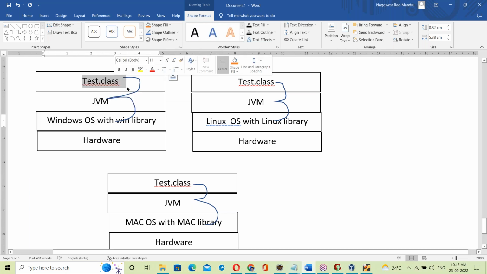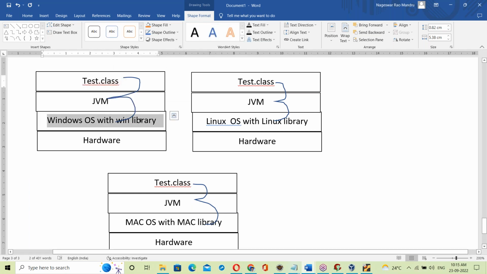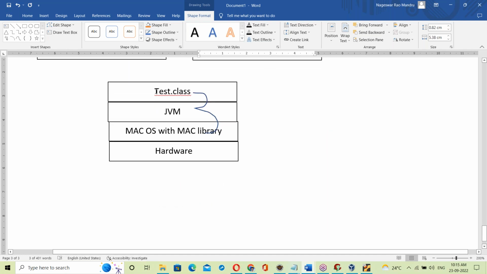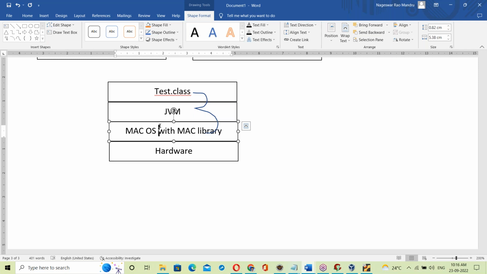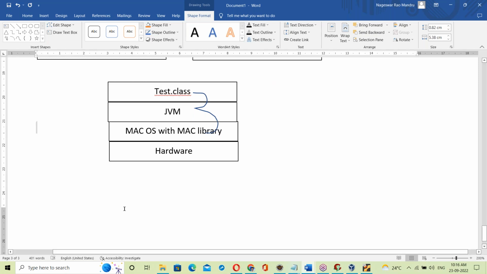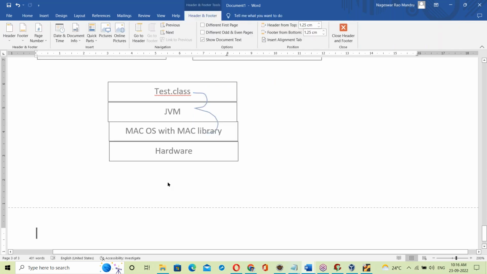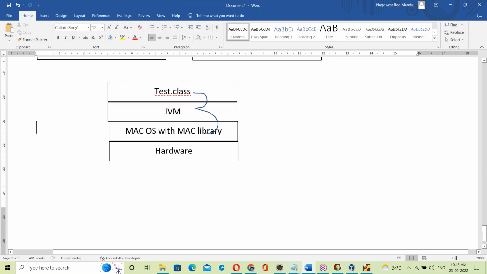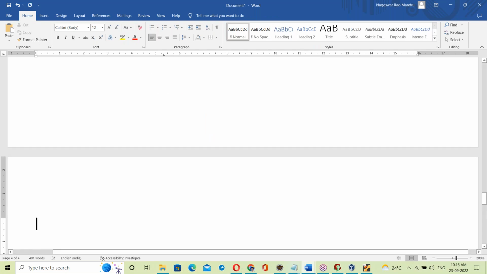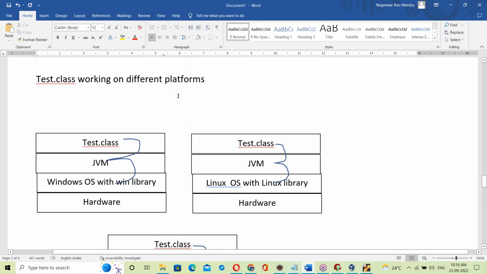If the test.class file runs on Windows, it links to the Windows OS library. The same test.class file on Linux links to the Linux OS library, on Mac it links to the Mac library, on Solaris it links to the Solaris OS library, and likewise on Unix. So every time the OS changes, the link changes. This is called dynamic linking. Since it is dynamic linking, it is platform independent.